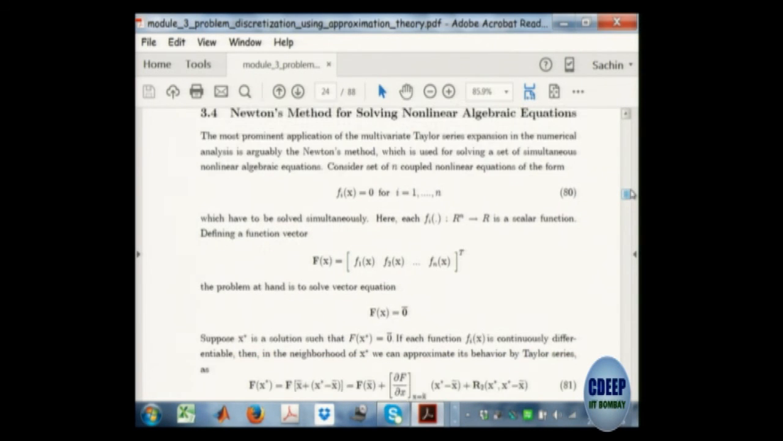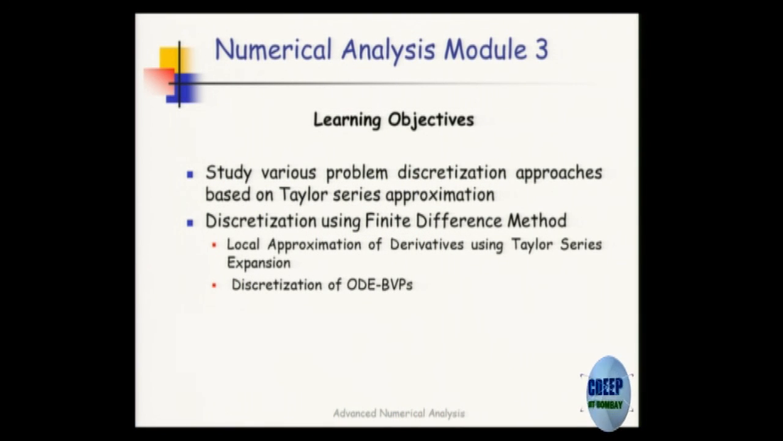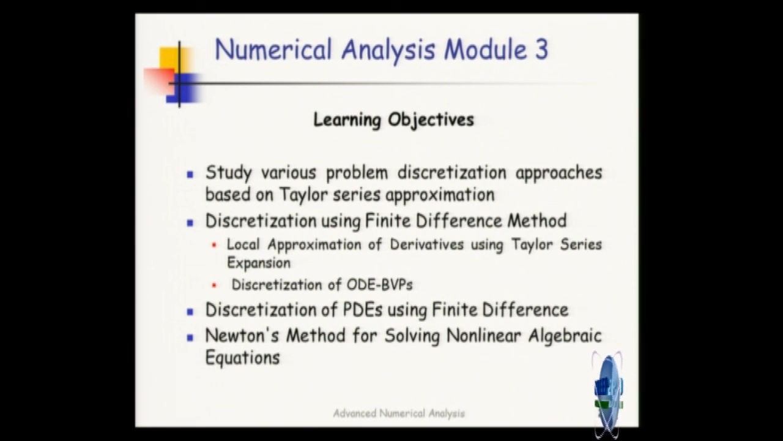Finally, I'll put up just one slide and stop. Using Taylor series approximations, you get discretization of boundary value problems, you discretize partial differential equations using finite differences. Then Newton's method also comes as an example of Taylor series approximation. So this is Taylor series approximations. Then I'll move to polynomial interpolation, then to least squares, and this is my module on discretization.